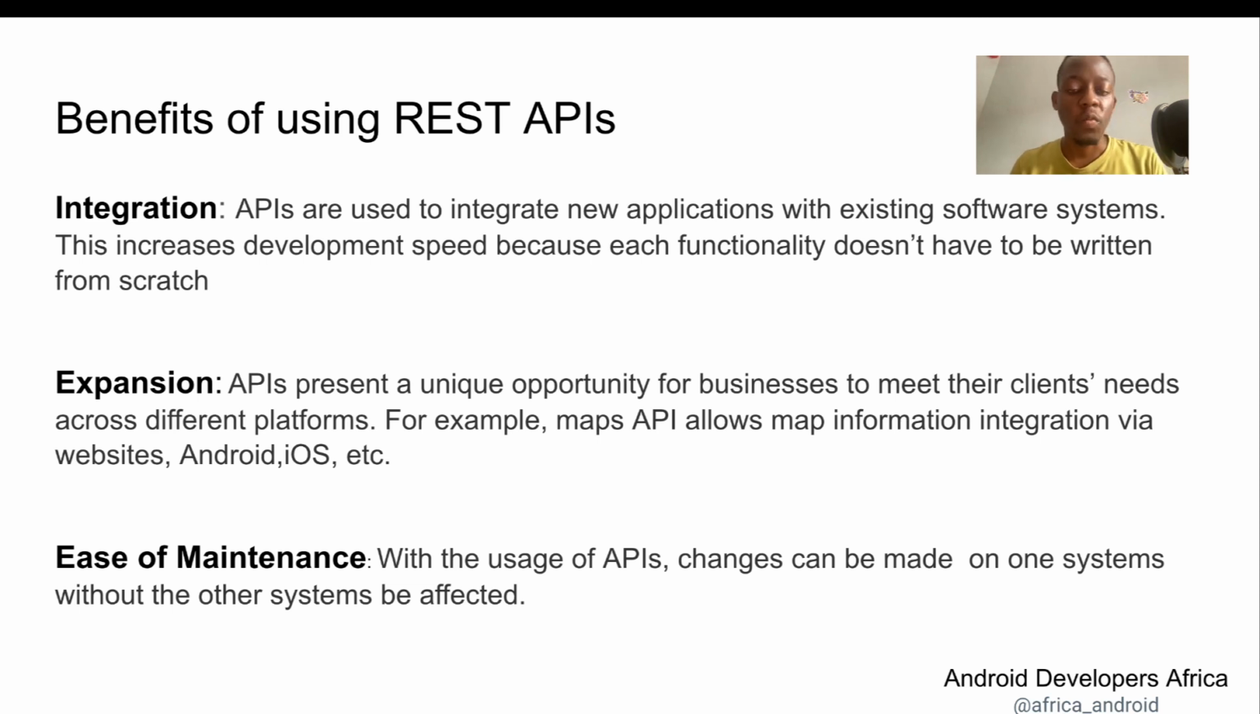So the third one is maintenance. APIs help us to maintain the application very easily by permitting us to change one system component without having to touch the other parts. So a change can happen on the client without the server being aware, or a change can happen on the server without affecting the client. So maintenance is easy because we can limit the maintenance to affect just a single component.